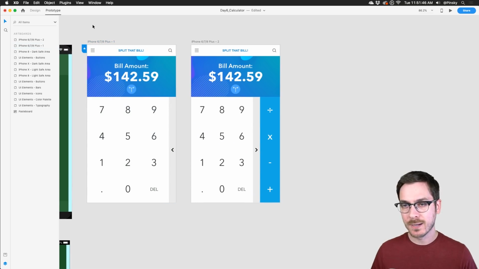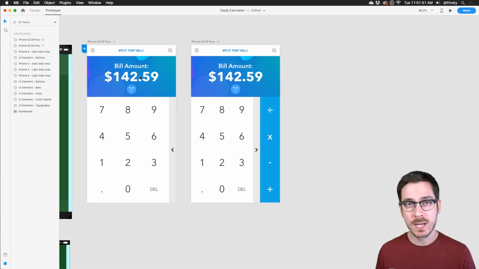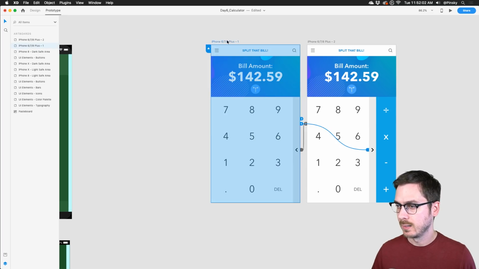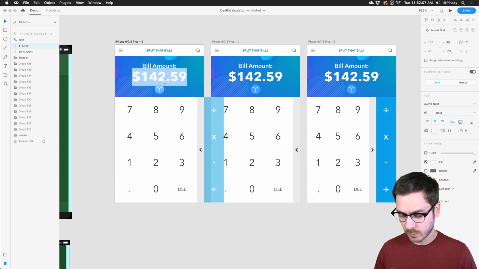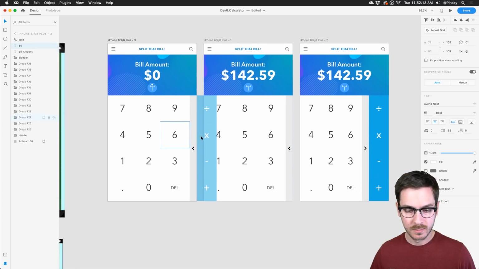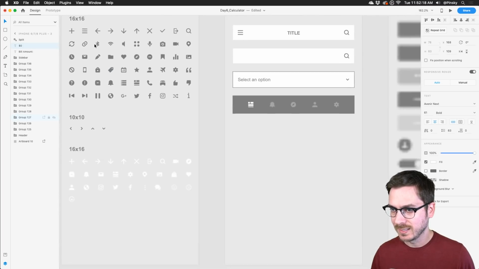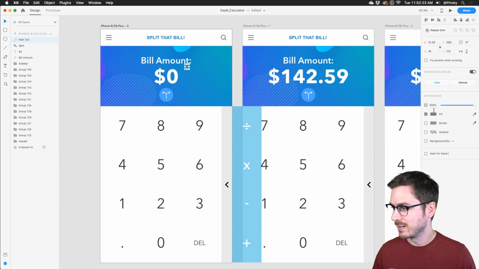Beautiful. All right, now speaking of voice, let me very quickly do this. In an application like this, you may want to use voice triggers to actually navigate this thing. So let's go ahead and move these over here to the right, and make one more duplicate this way. I'm going to go back into design mode, and we're going to start off with $0. And let's go ahead and find, do we have a voice icon here? If I'm working very quickly, there's one here. I'm going to grab this one here. I'm going to do this very quickly. I'm just going to put this up here, because we're running out of time.